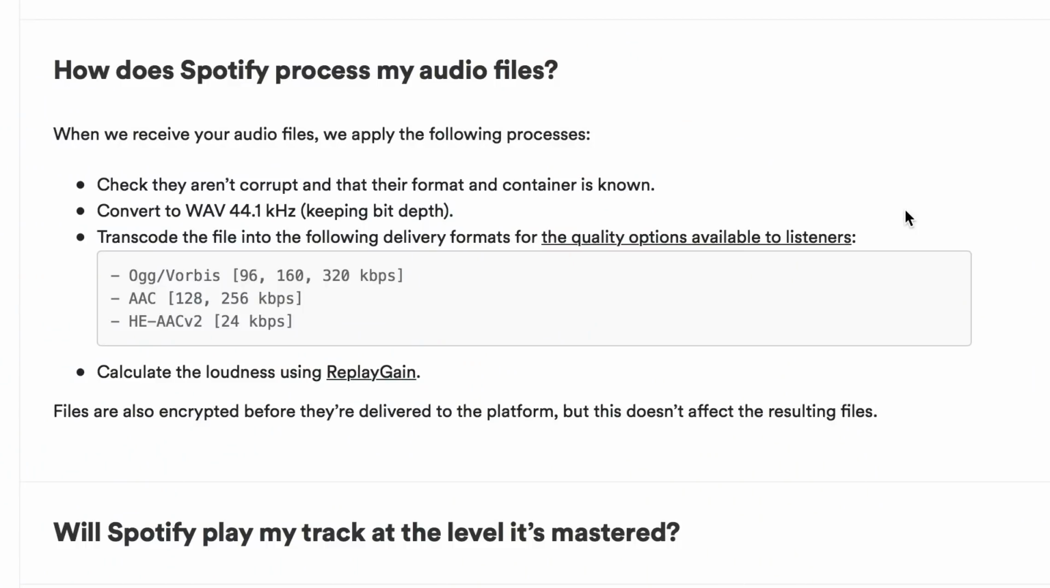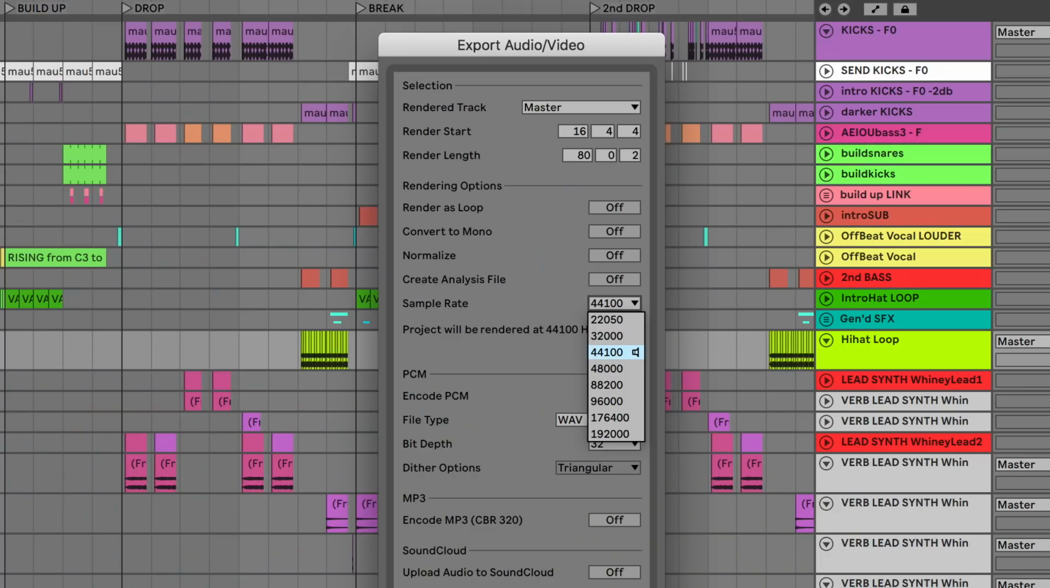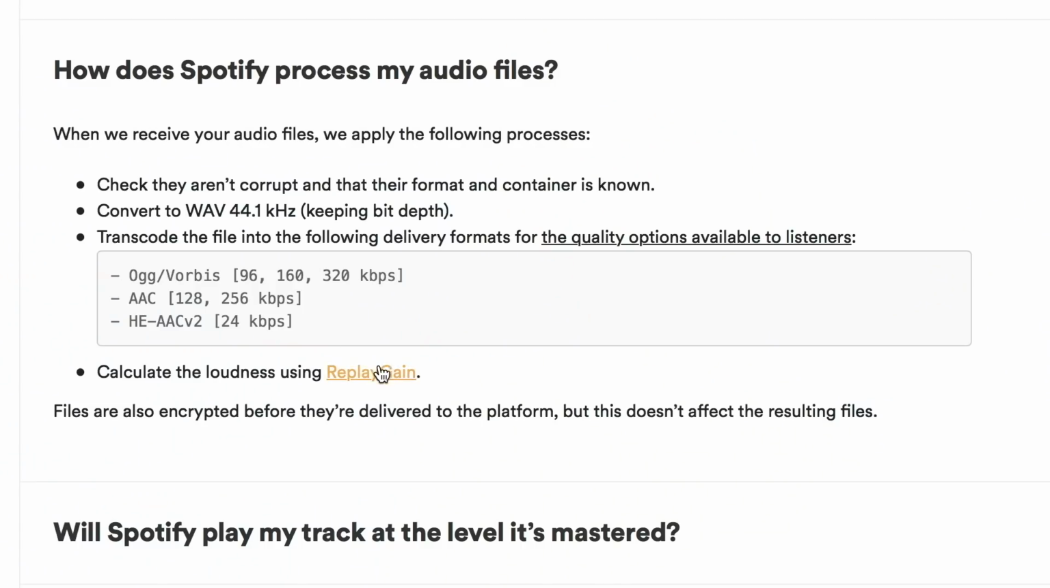Starting off with the obvious, but something that should be reinforced. We work at a 44.1 thousand hertz sample rate. Not 48,000, that's for video, but in the music world we work at 44.1 thousand hertz. So in your preferences, just make sure it's 44.1 thousand. In addition, they calculate loudness very poorly using replay gain. More about that soon.